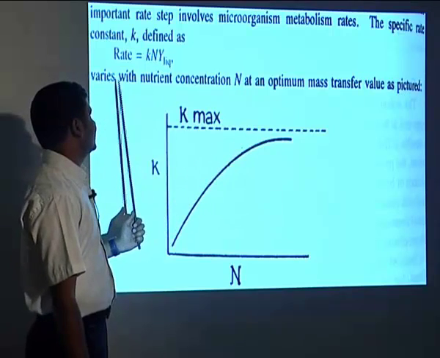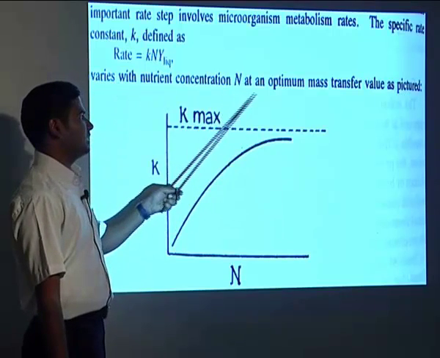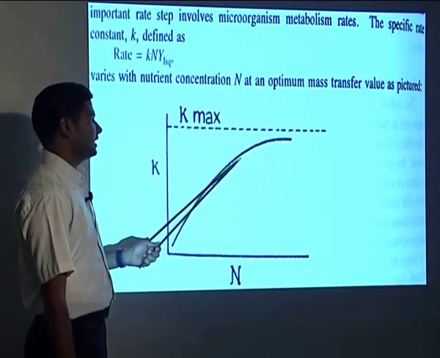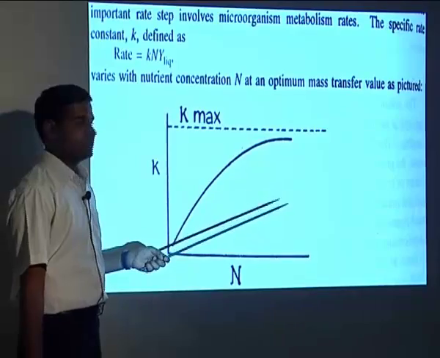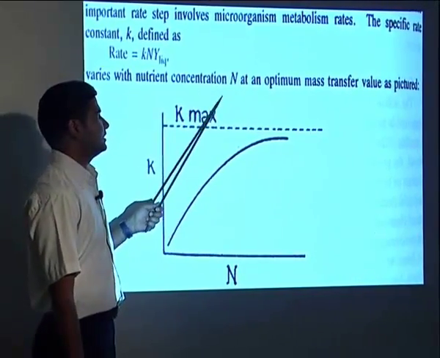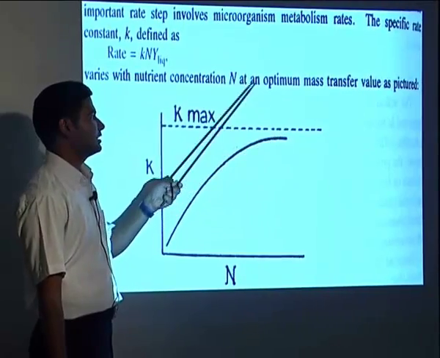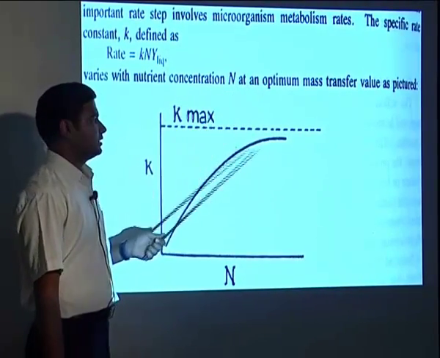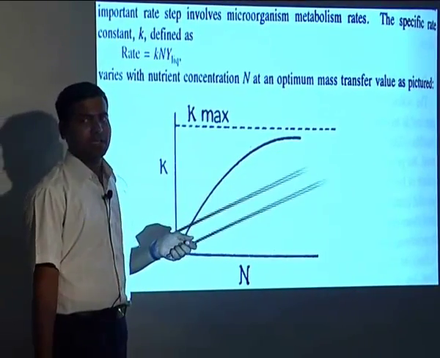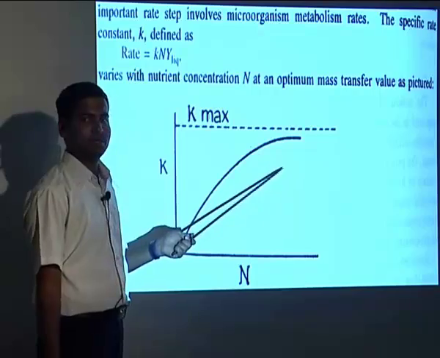What does it mean? So the nutrient concentration N at optimum mass transfer value is pinched. So if the nutrient concentration increases, then we can have the good rate constant. So we have to look for the nutrient concentration that we are feeding, and also that nutrient concentration at optimum mass transfer rate, so that bacteria with very less concentration of nutrient can give the high yield of the products.